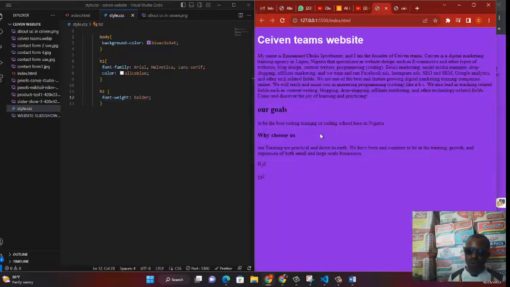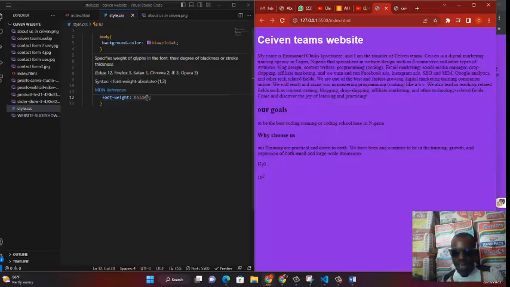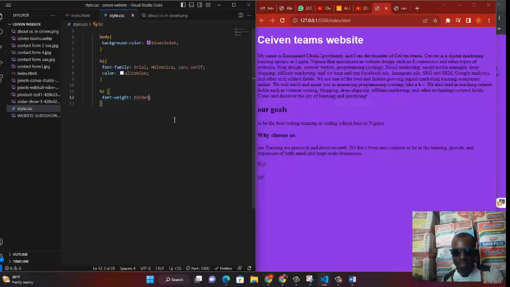So we've used light, we've used bold, we've used bolder. You can also use pixels. If we make this 20 pixels, it will not be as big as this. It will be very small. Let me show you that you actually use pixels. Let's make it 20 pixels. Like I told you before, a pixel is just a measurement. Ctrl S for save.